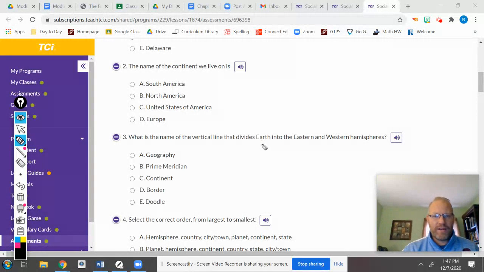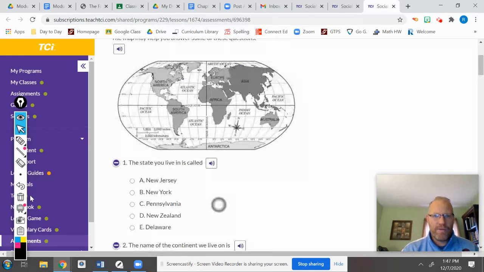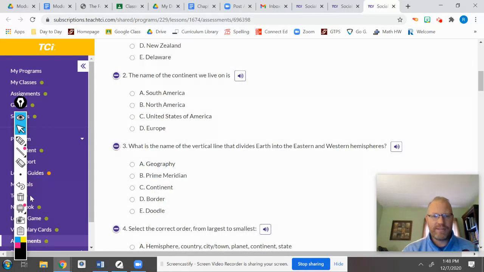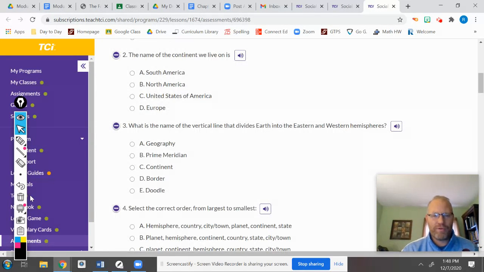So you're thinking of a line that goes straight up and down and cuts the Earth in half vertically. Come up to the map again, and you'll notice there's a line that goes vertically and cuts the Earth in half. What's that line called? It says it on the map. Your answer is right there. Is it geography, prime meridian, continent, border, or doodle?